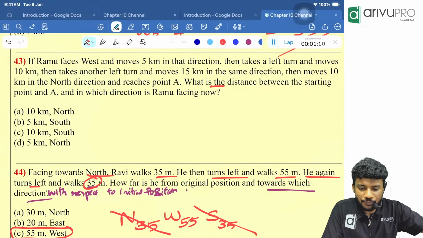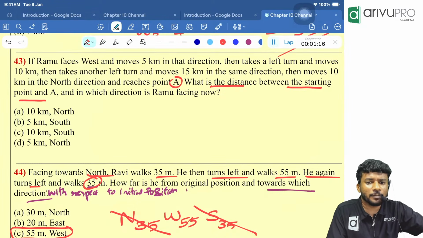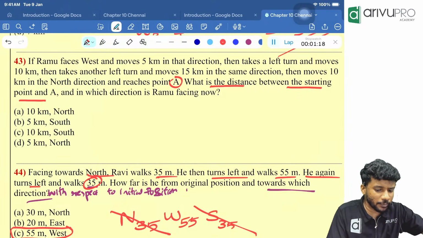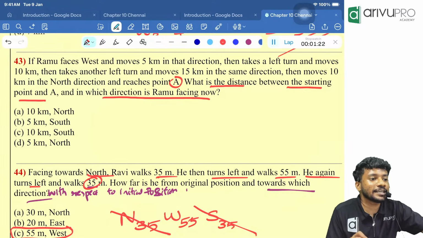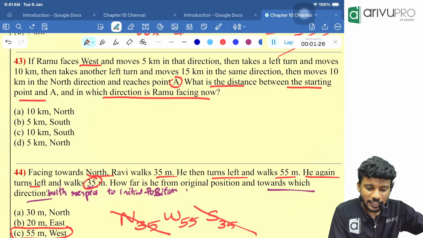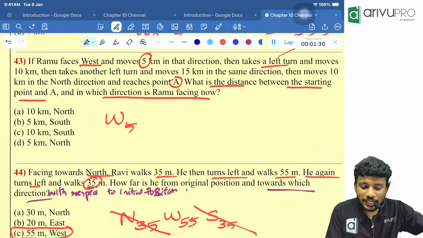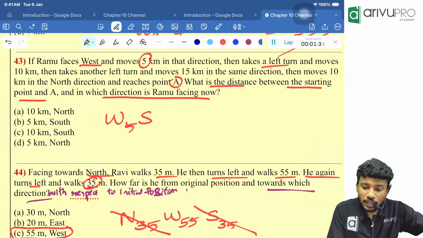What is the distance between the starting point and point A? That means point A is the final point, correct? Point A is the final point. And in which direction Ramu is facing now? That means finally he is looking in which direction is the question. If you read the question again, initially he moved west. How many kilometer? 5. Then he took a left turn. Left of west is what, people? South. How many kilometer he